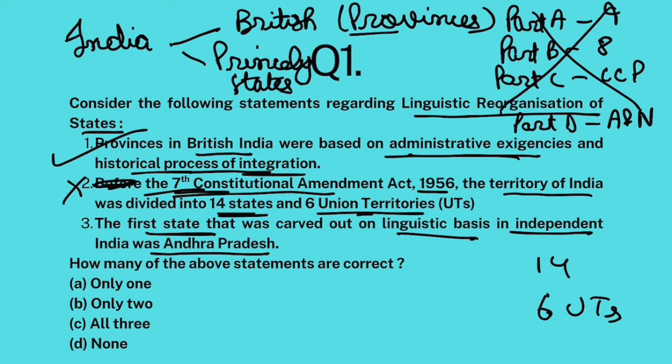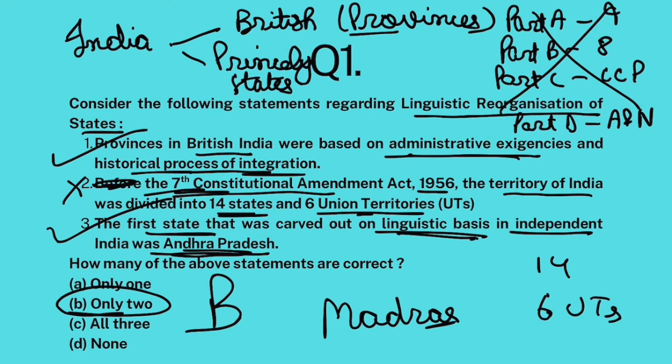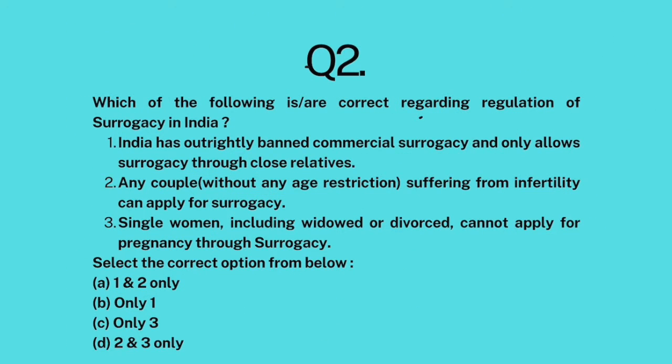But a dramatic series of events happened in Andhra Pradesh and the central government was forced to separate Telugu speaking areas out of Madras, and they created Andhra Pradesh. So Andhra Pradesh was the first state carved out on a linguistic basis. This is absolutely correct. Clear? So only 2 statements are correct. The answer is B.